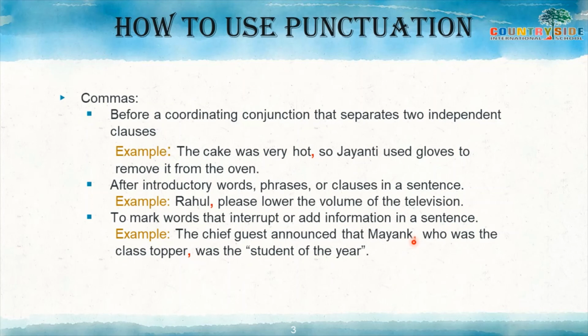So after that we can add a comma. Who was the class topper? This is also information about that word. Which word? Mayank. Which Mayank? Who is Mayank? So who was the class topper, again comma, was the student of the year.